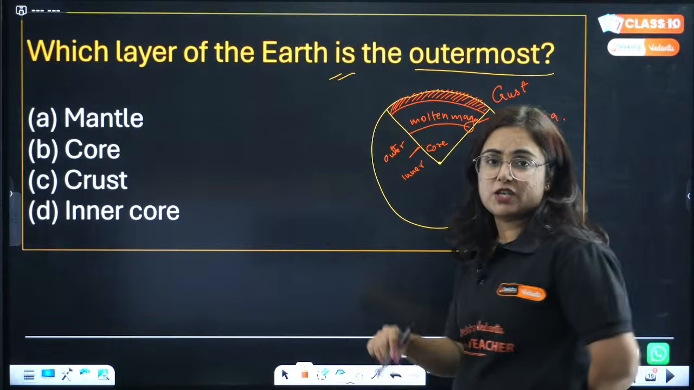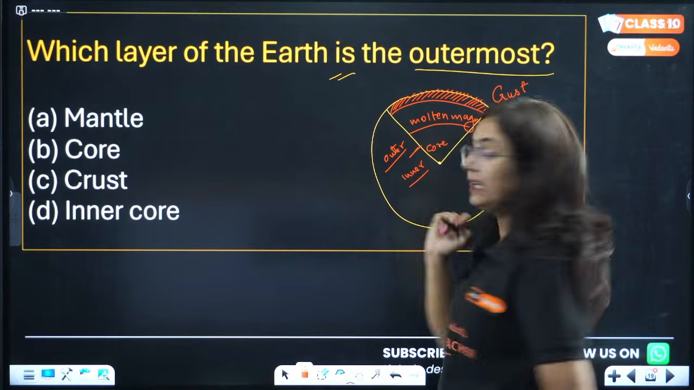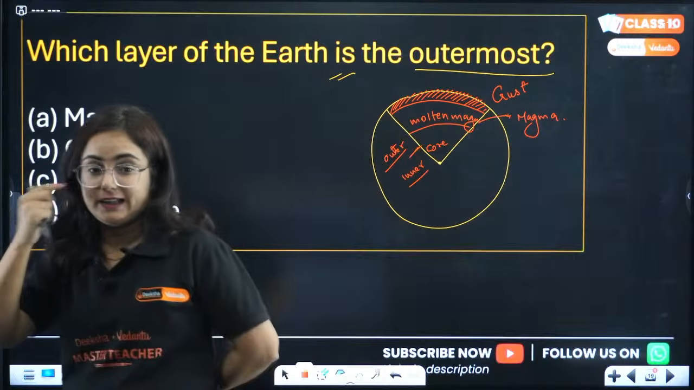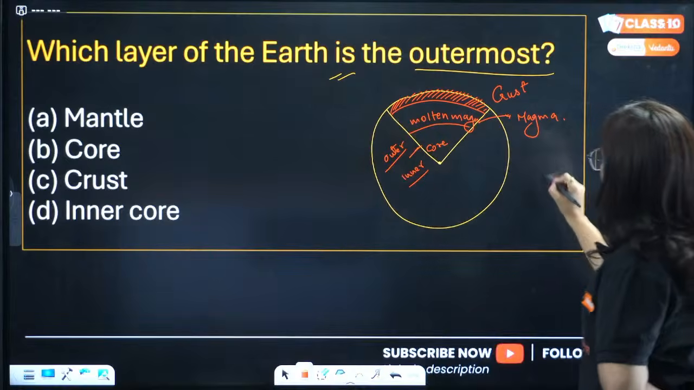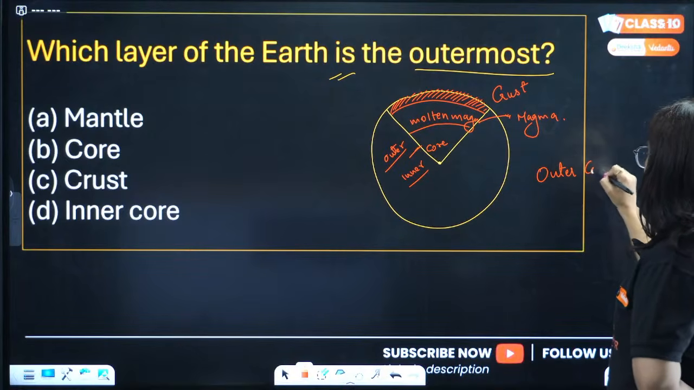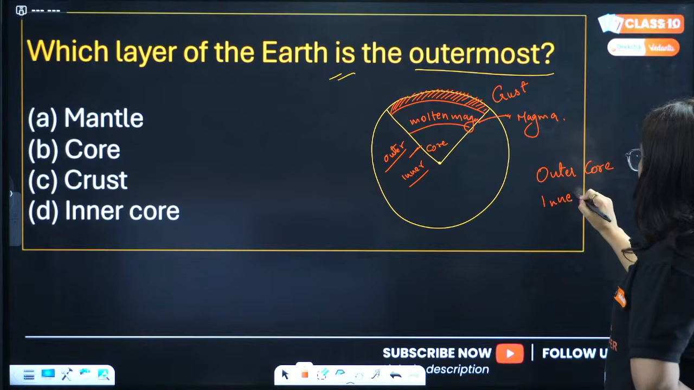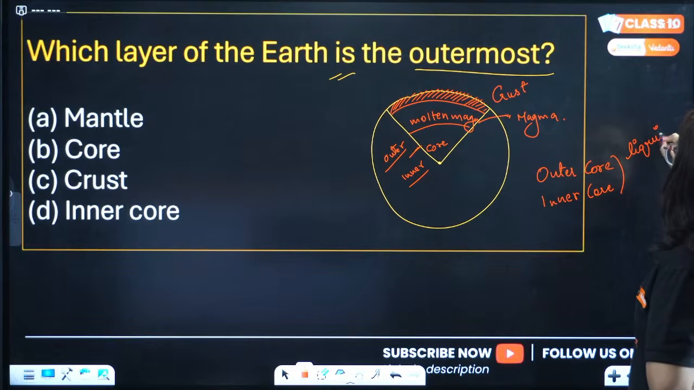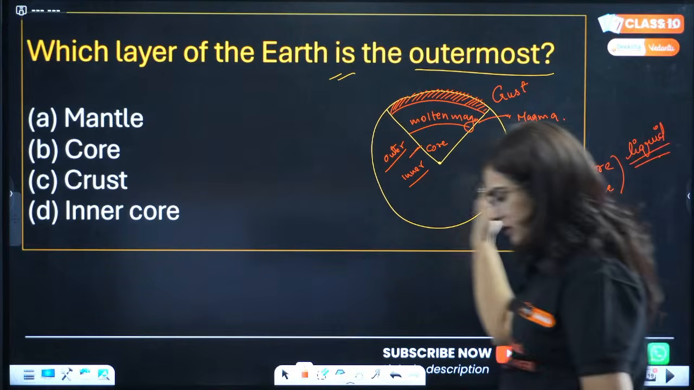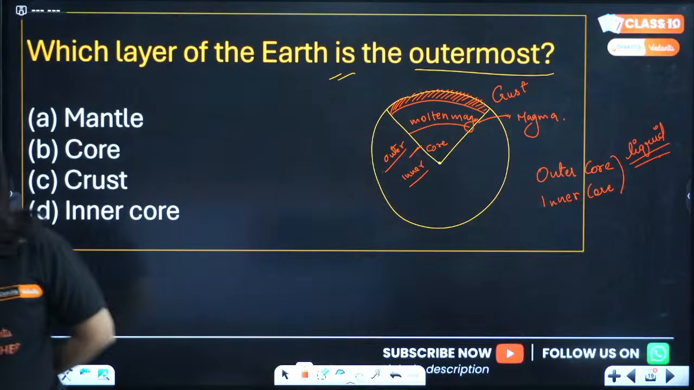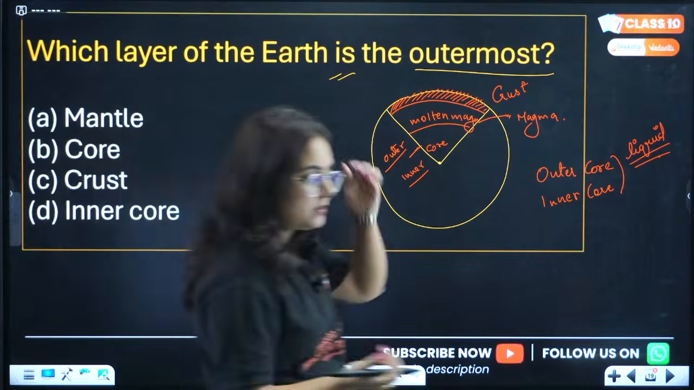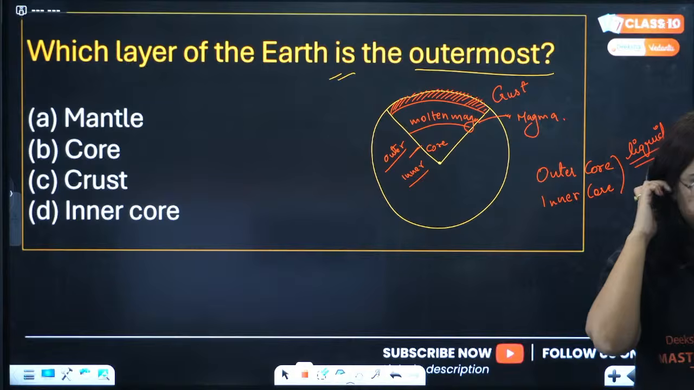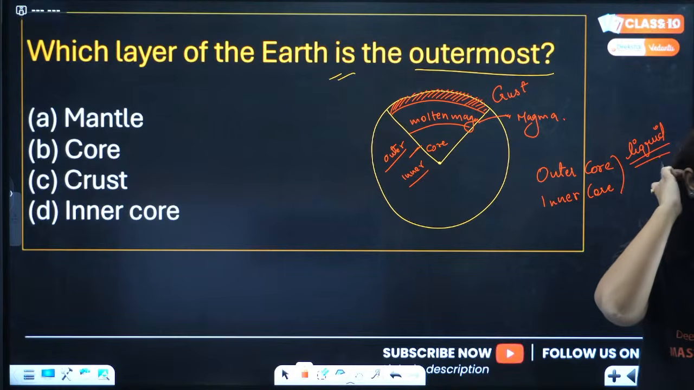If I ask you a question, which among this core, outer or inner, is found in its liquid form, what will you answer? Answer me right now. Again, I'm repeating the question. Among the outer core or the inner core, which is in liquid form? Think about it, it's quite easy. When we go deep into the earth, the temperature increases. By that, judge which one has the liquid quality.